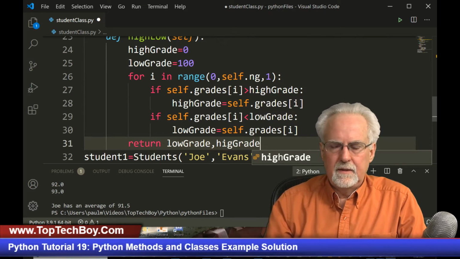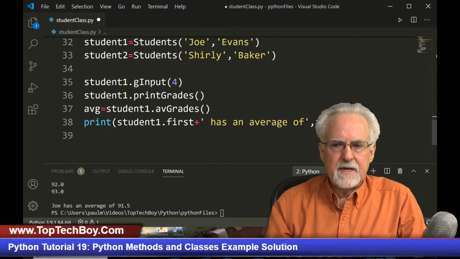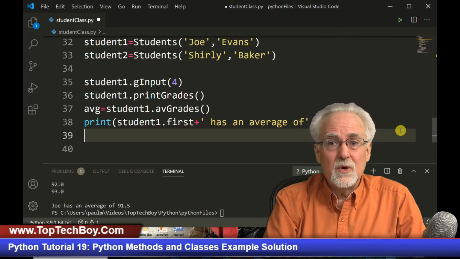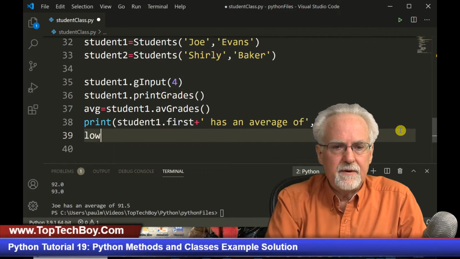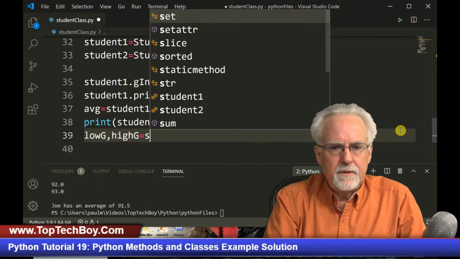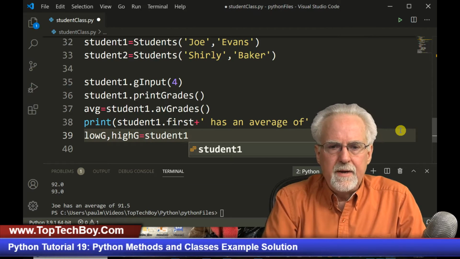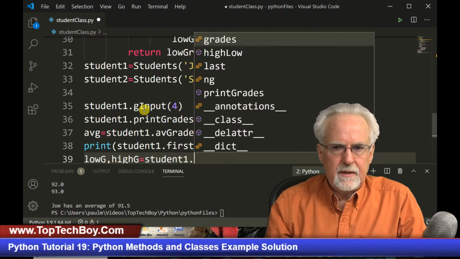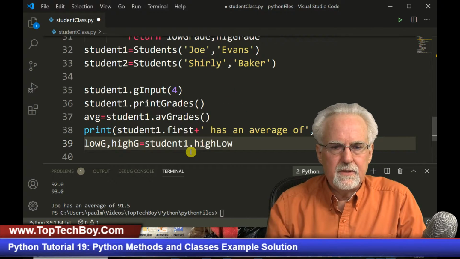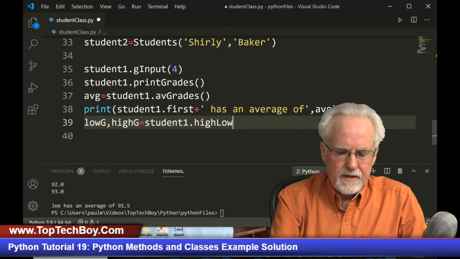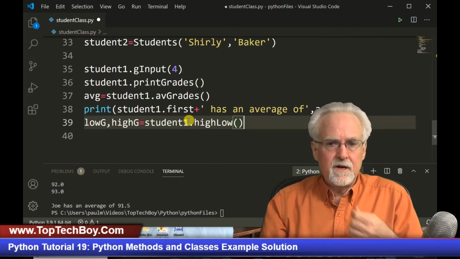All right. So now let's come down here and add that. I'm returning two values, so what do I need to do? I need to have two variables down here. Low G, comma, high G is equal to student1 dot, and look at that, guessed it, student1 dot high low. That's what I called it. Do I need to pass in any parameters? No, because it's going to get the self from student1 here.